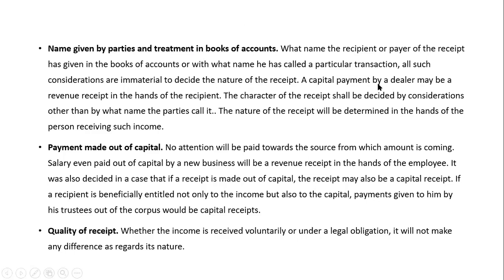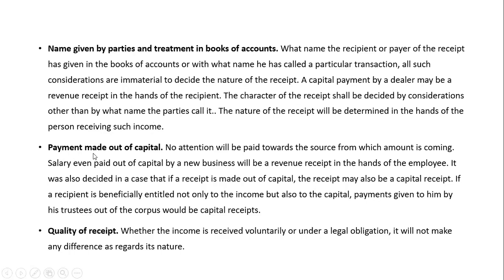A capital payment made by the dealer may be a revenue receipt in the hands of the recipient. Means the dealer has paid out of capital, but when you are receiving, it is a revenue receipt. The character of the receipt shall be decided by considerations other than the name the parties call for business. Whatever the transaction may be called by the parties, we do not look into, but we have to look into the character of the receipt. Then only we will determine whether such a receipt is a capital receipt or a revenue receipt. Means the nature of a receipt will be determined in the hands of the person receiving such income.